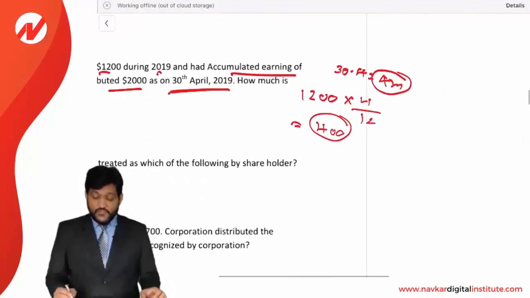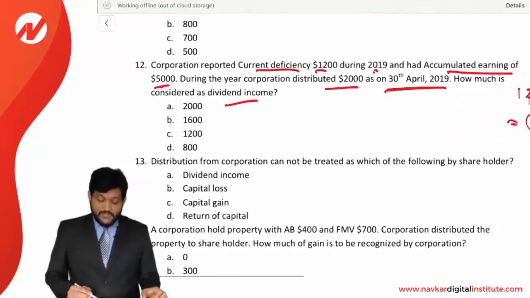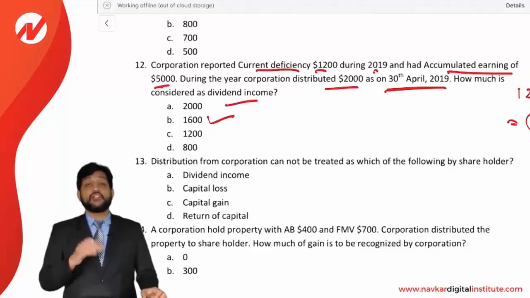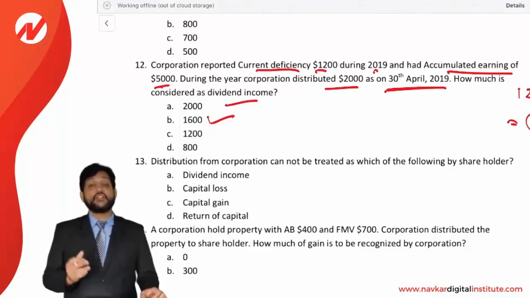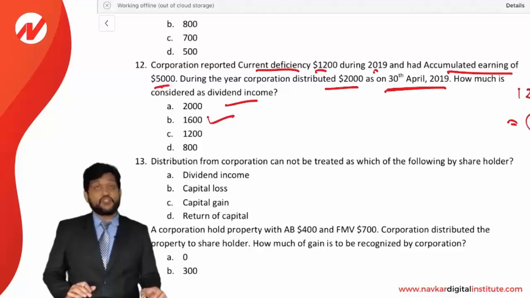Distribution amount is 2,000. So out of 2,000, 400 will be considered as out of CEP, that is considered as a return of capital, and the balance 1,600 is going to be out of AEP, that is a dividend income. So they are asking how much will be dividend income. Answer is 1,600. Again, I am saying when the time is given, you need to allocate the CEP on the basis of time, and accordingly it is going to be 4 months, 400. 400 of the distribution is considered out of negative CEP, so that is return of capital, and the remaining is considered as a dividend income out of AEP.